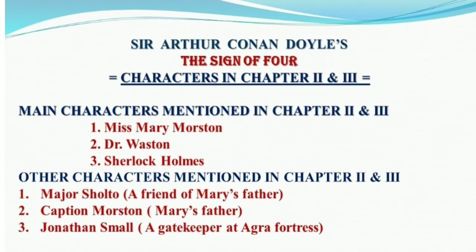Now, characters in chapter 2nd and 3rd. Main characters mentioned in chapter 2nd and 3rd are Miss Mary Morstan, Dr. Watson, and Sherlock Holmes.